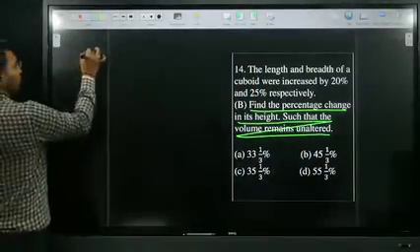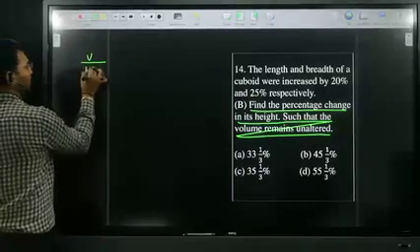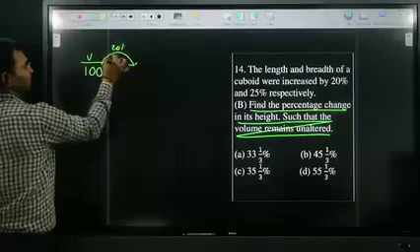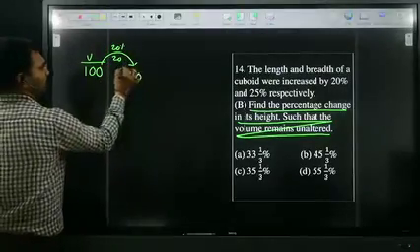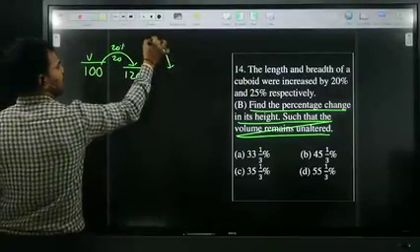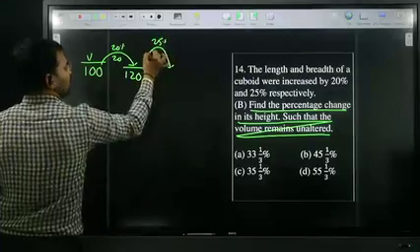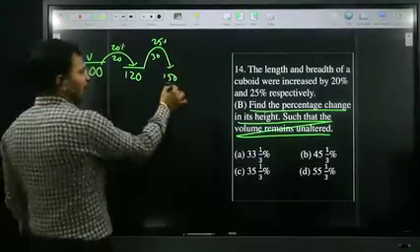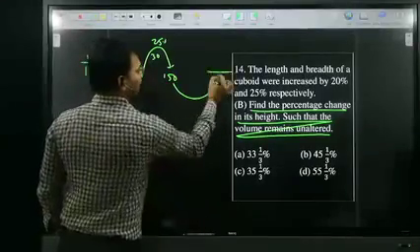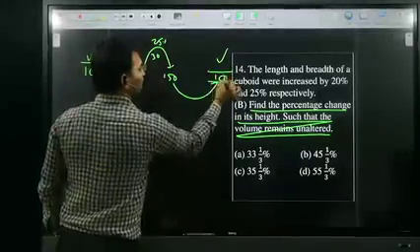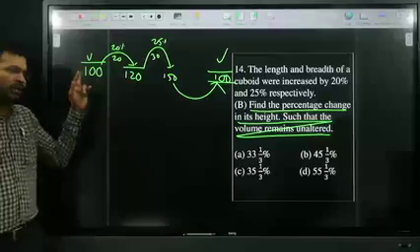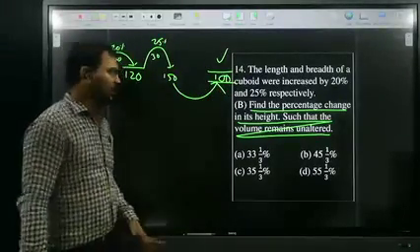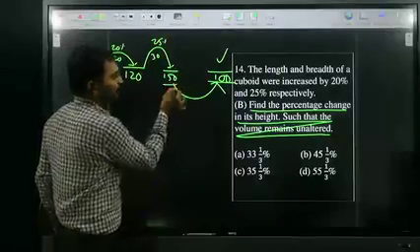So here, volume I assume as 100. Length changes by 20%. 20% of 100, it becomes 120. Breadth changes by 25%. 25% of 120 is 30. It becomes 150. They're asking how much percentage height decreases so that the volume remains unaltered. Initially I assumed volume as 100. Finally I need to get 100 only. That is the reason I need to decrease 150 to 100.